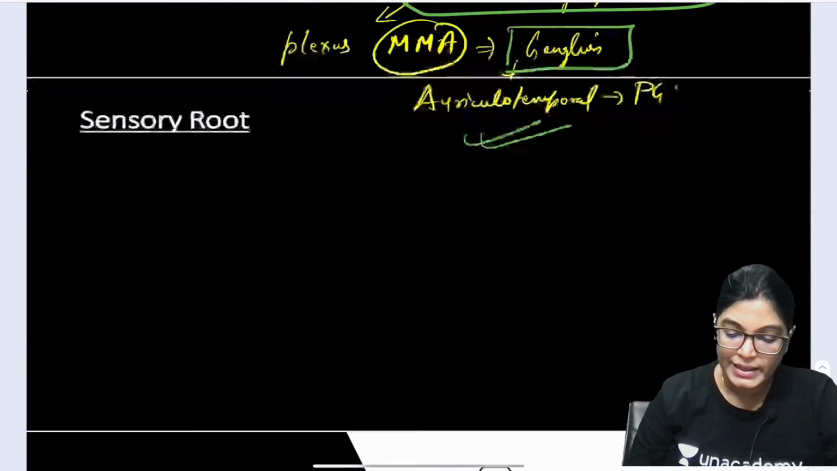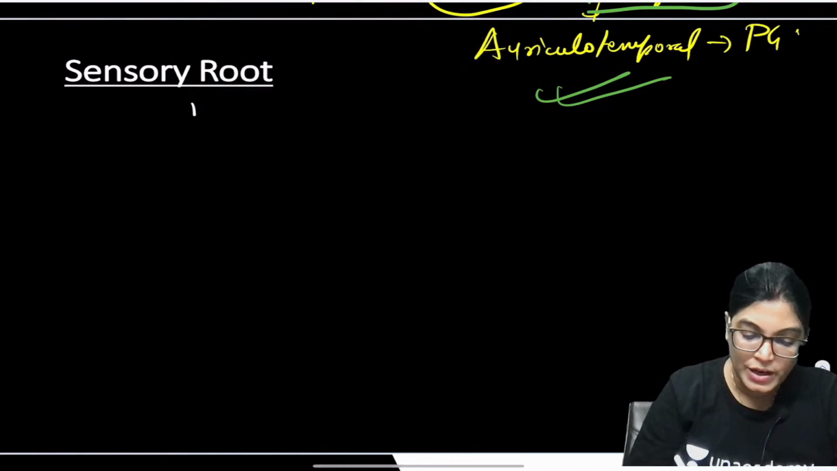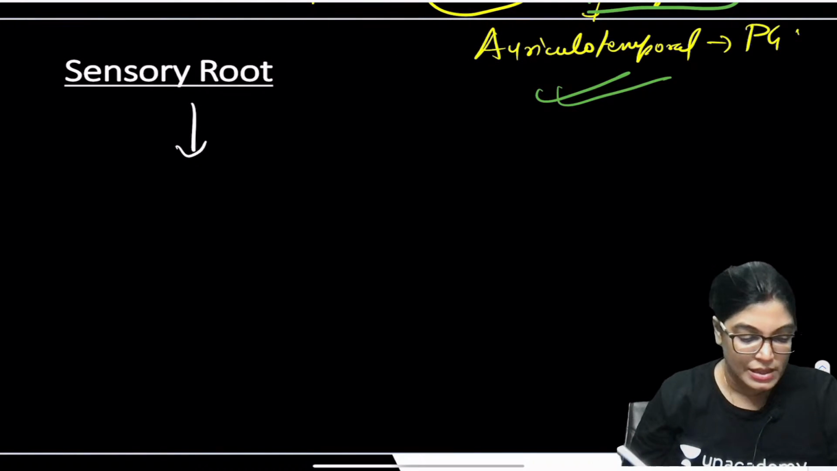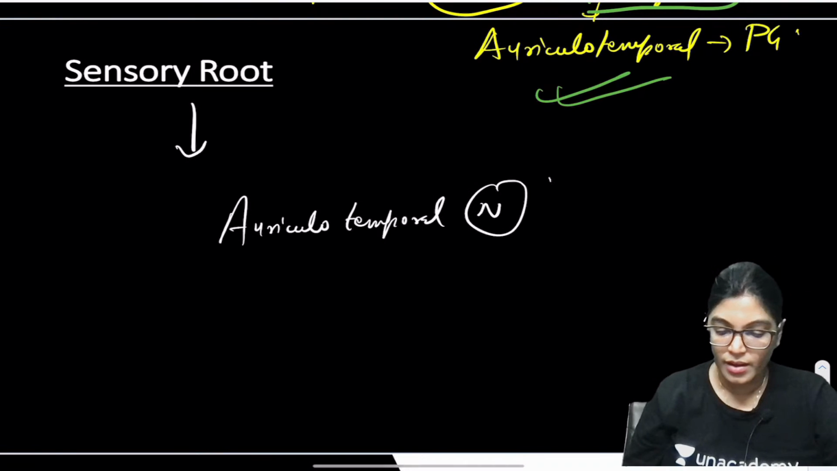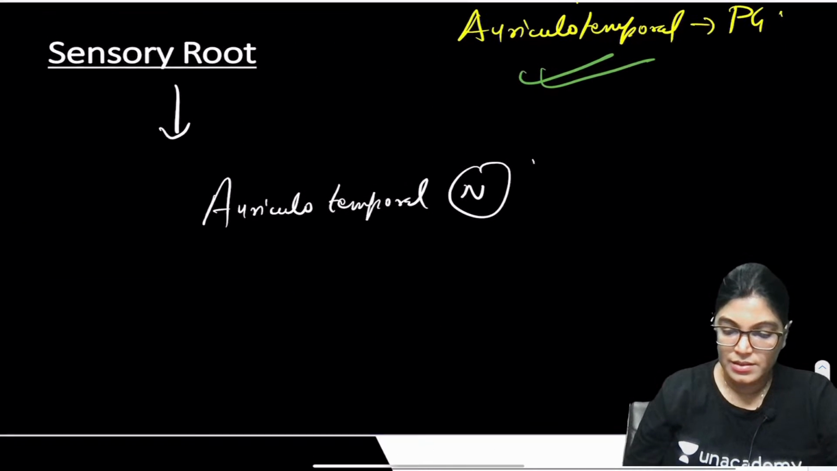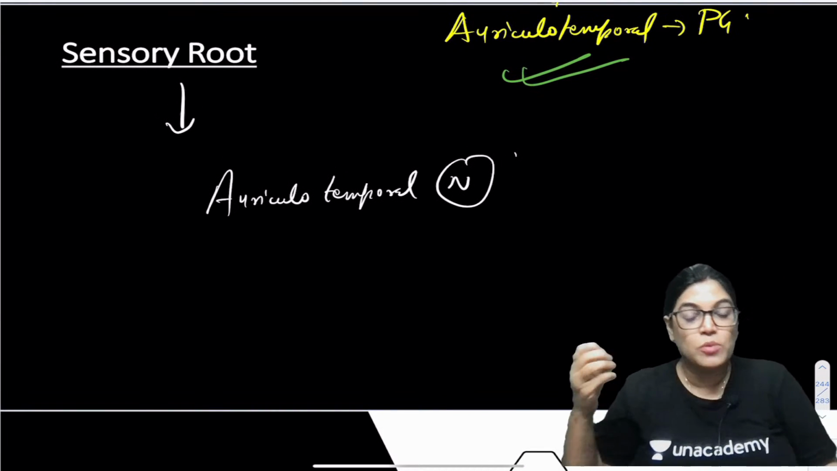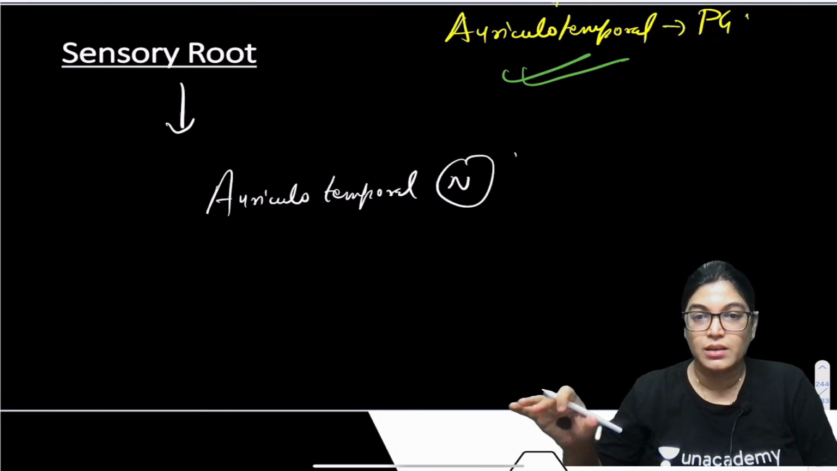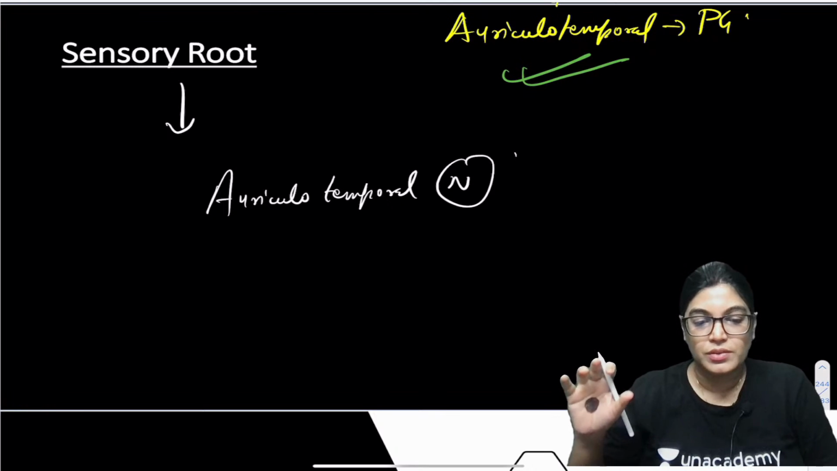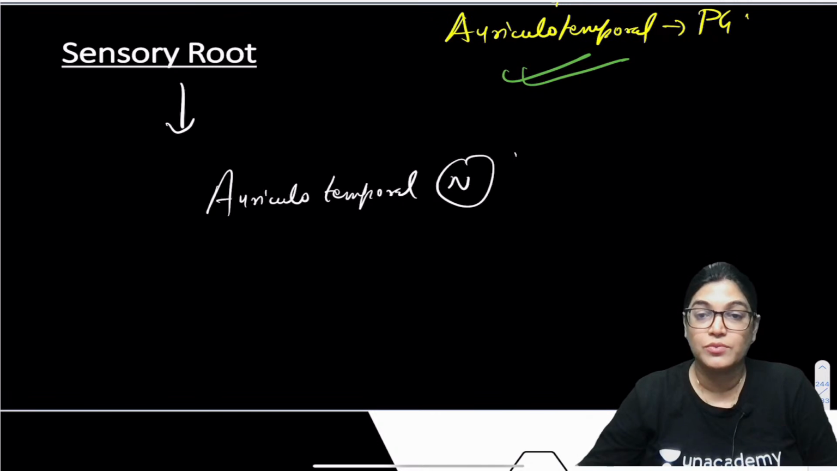Now the third component is the sensory root. When we are talking about the sensory root, my dear students, the sensory root also arises from the auriculotemporal nerve and supplies the parotid gland. Few books have also written about the somatic component, that is, the nerve to medial pterygoid will also pass without forming any kind of relay, but will supply tensor palatini, tensor tympani muscle and medial pterygoid.